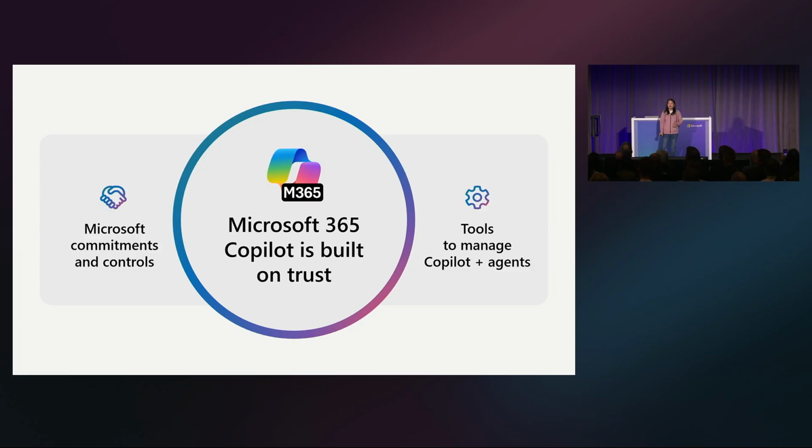So today, we're talking about how to secure and govern Microsoft 365 Copilot. And to start, we must share that Microsoft 365 Copilot is built on trust. It's the same trust that you have for Microsoft 365, how we protect and secure your files in SharePoint, your emails in Exchange, your team's messages. And that same trust also applies to the prompts and responses of Microsoft 365 Copilot. And how do we build that trust? It's with the same Microsoft commitments and controls and the tools to help you.